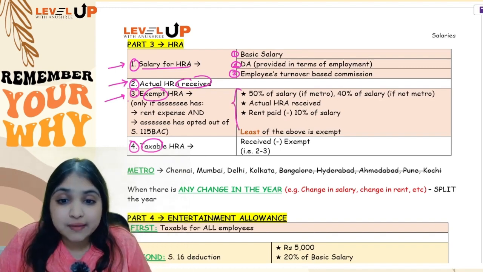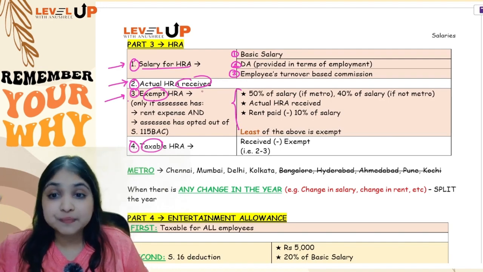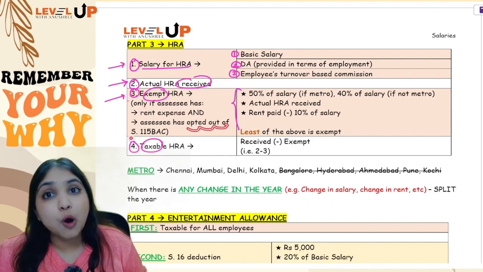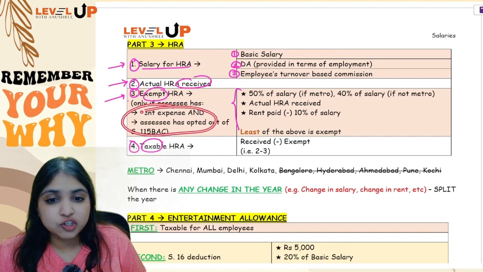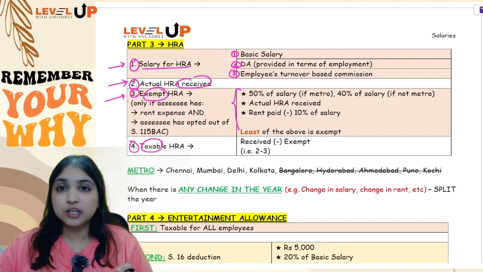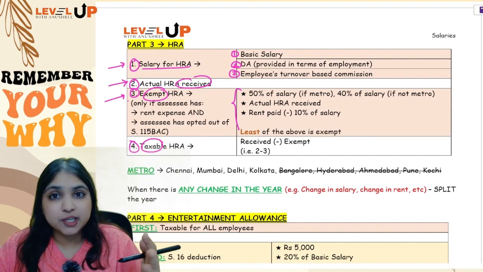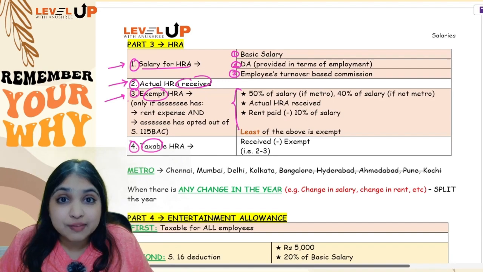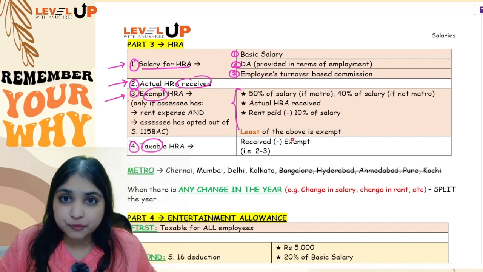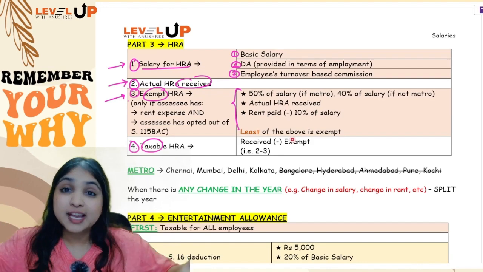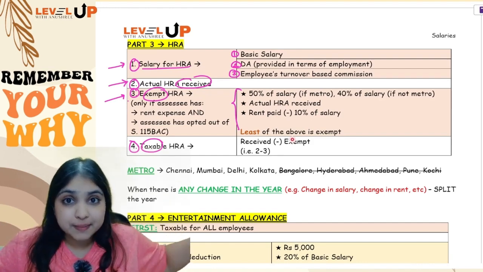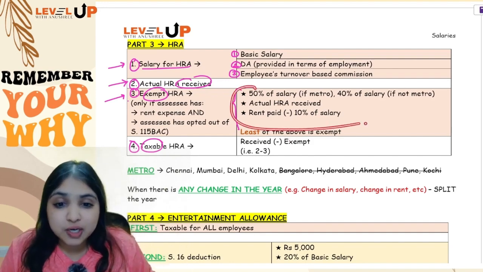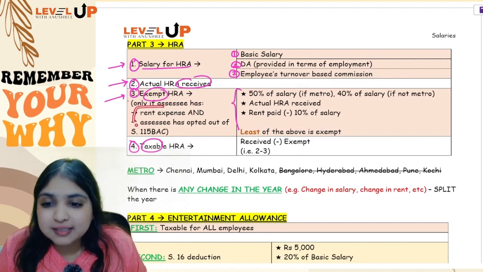Now see, you will give exemption only if 2 conditions are fulfilled. Condition number 1, the assessee must be having some rent expense, and condition number 2, he must have opted out of 115 BAC. Only if these 2 conditions are fulfilled, only then you will even do the exemption calculation. Otherwise HRA will be fully taxable. If your assessee is an employee receiving HRA but is not even paying rent, then HRA will be fully taxable for him. Or if he is receiving HRA but is following 115 BAC, even in that case you will not calculate any exemption. It will be fully taxable for him.